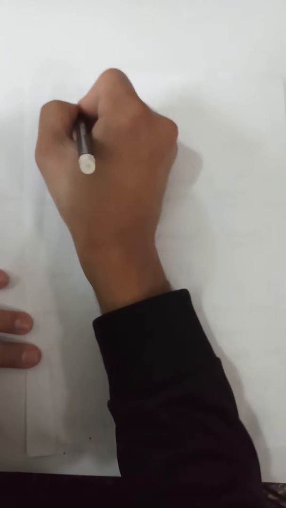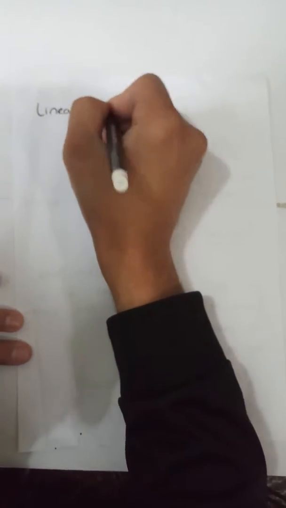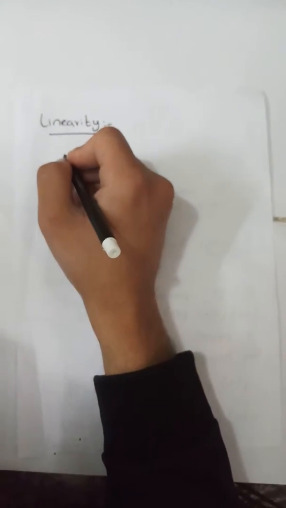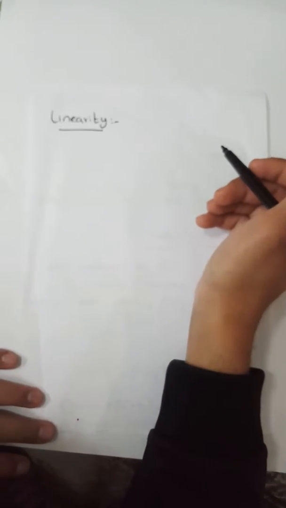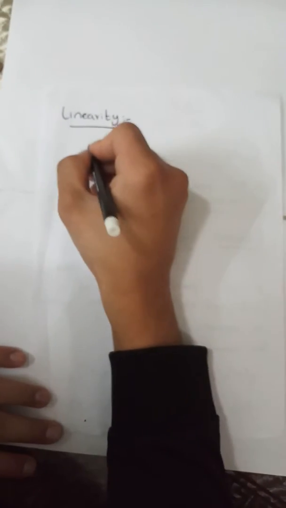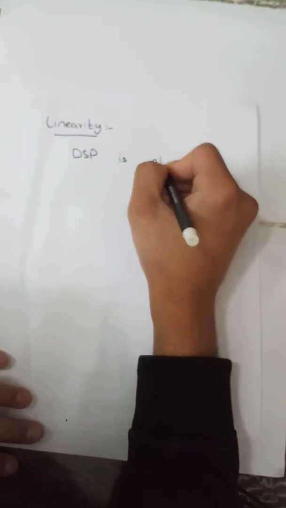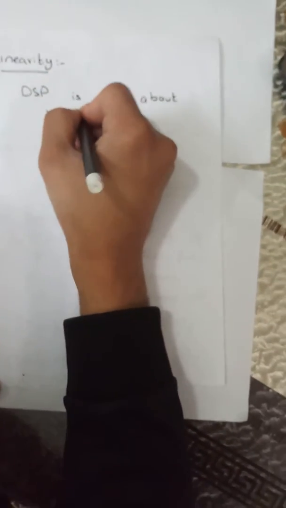Linearity, linear systems. DSP is all about linearity. It is the basic tool, or we can say that it is the core of DSP. If the system is not linear, then it makes no sense to study DSP. So DSP is all about linearity. How can we check the linearity? हम linearity कैसे चेक करते हैं? By the superposition theorem.